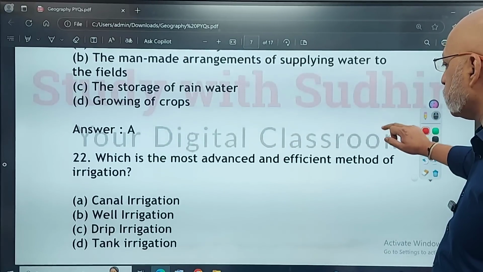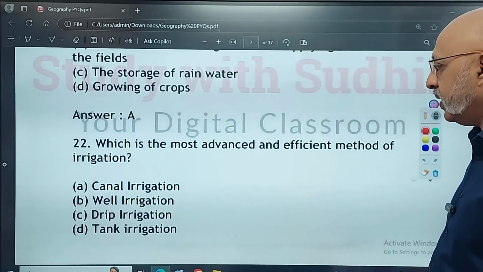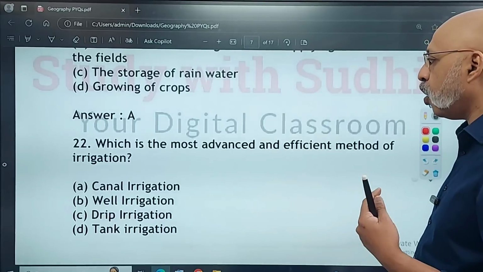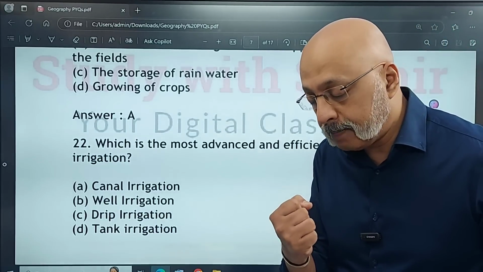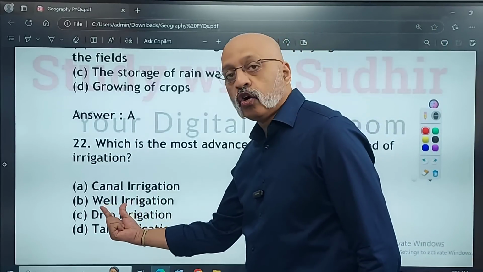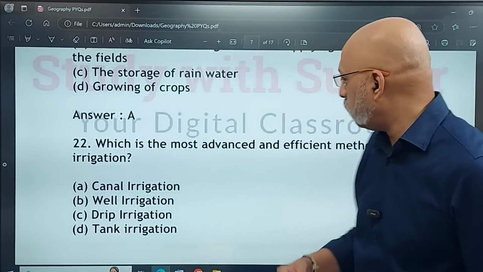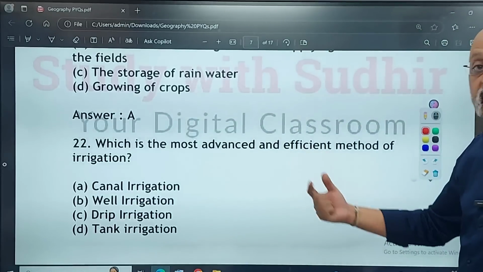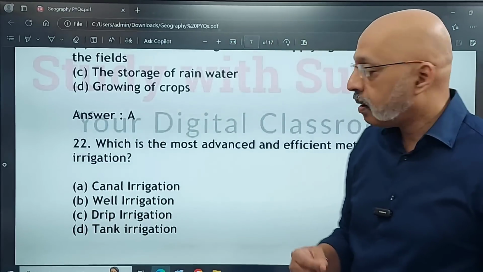Which is the most advanced and efficient method of irrigation? Canal irrigation, well irrigation, drip irrigation, or tank irrigation? So which is the keyword here? Advanced. Advanced means straight away your well irrigation gets ruled out because well irrigation is a traditional method of irrigation. The second keyword is efficient, which means it irrigates without wasting much water.